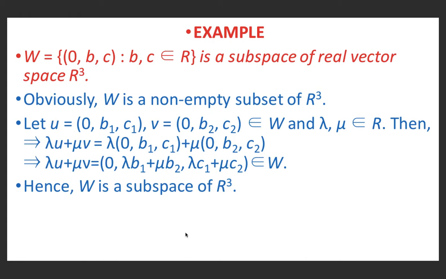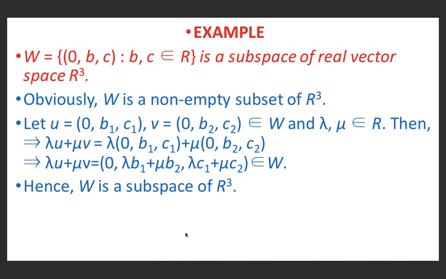Then lambda u plus mu v is equal to lambda into (0, b1, c1) plus mu into (0, b2, c2). Now we will multiply each element by lambda. So we get lambda into 0 is 0, lambda into b1 is lambda b1, lambda into c1 is lambda c1, and mu into 0 is 0, mu into b2 is mu b2, and mu into c2 is mu c2.